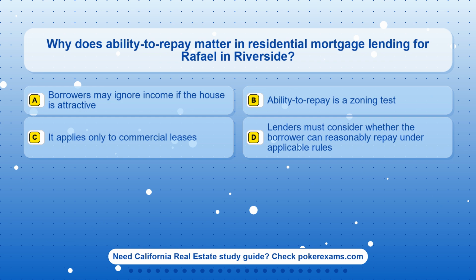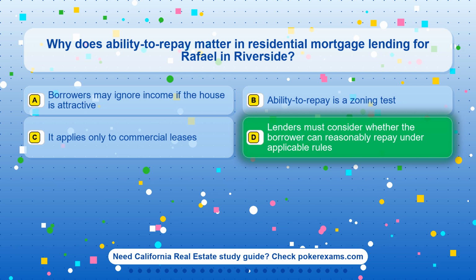Question 24. Why does ability-to-repay matter in residential mortgage lending for Raphael in Riverside? Option A. Borrowers may ignore income if the house is attractive. Option B. The ability-to-repay is a zoning test. Option C. It applies only to commercial leases. Option D. Lenders must consider whether the borrower can reasonably repay under applicable rules.